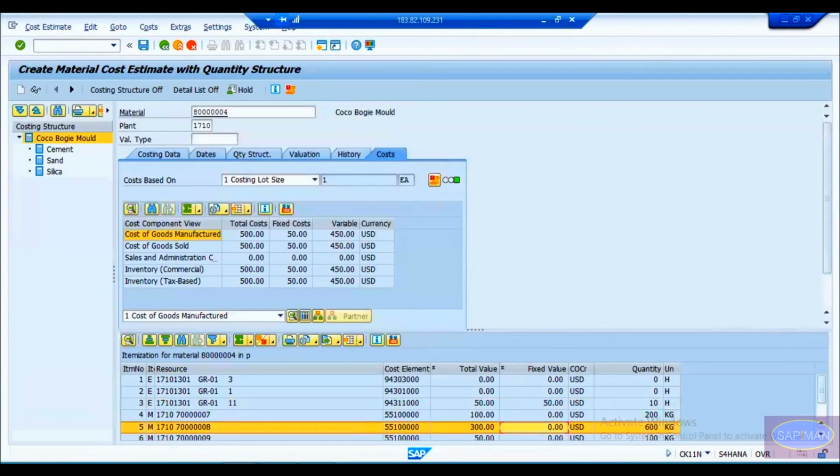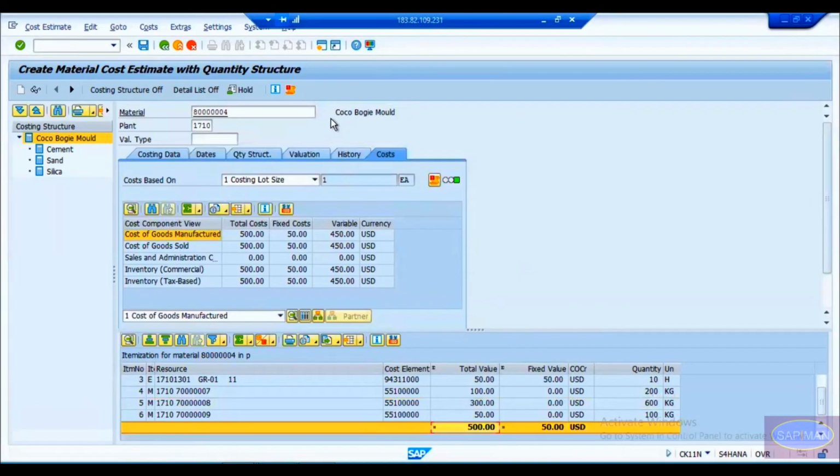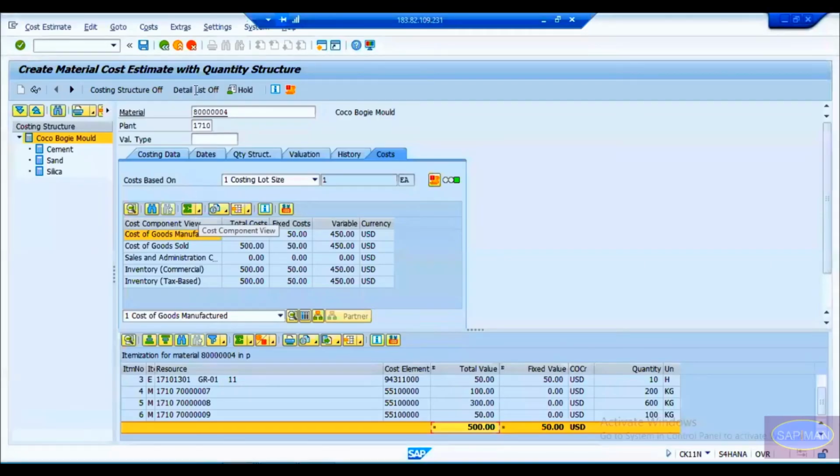Okay. So what is the total? It became 500 USD. Okay. So let me write it down here. So for one product, this is 8005. Sorry, mold basically. Now the total price of this one product became 500 USD. Okay, for one piece, 500 USD. And for this product, I think it is... let me save it up.